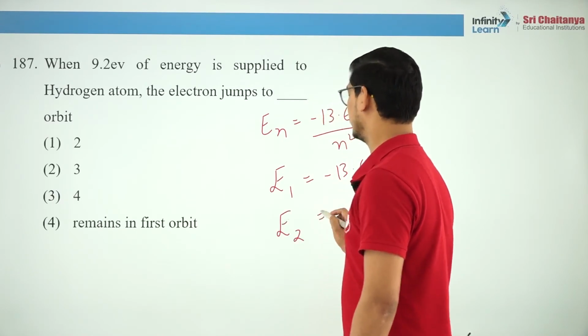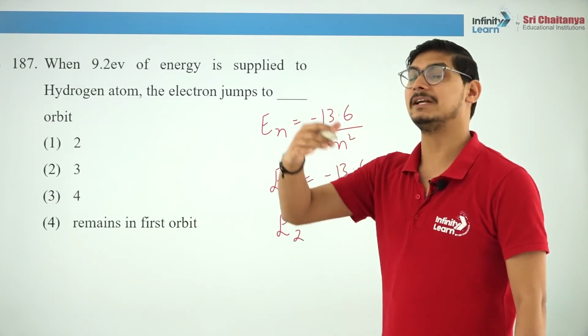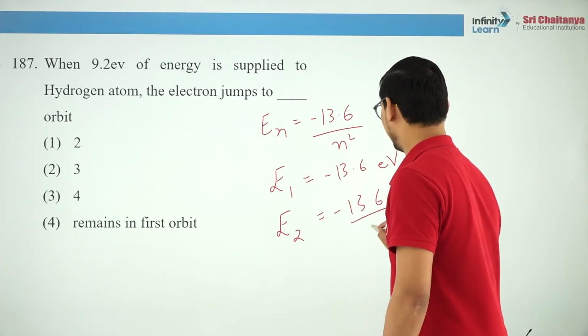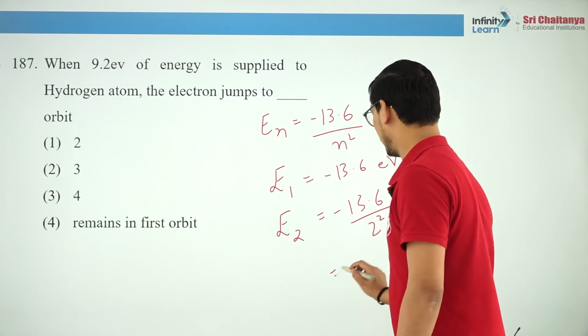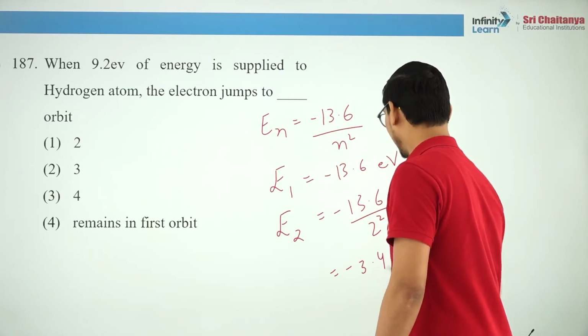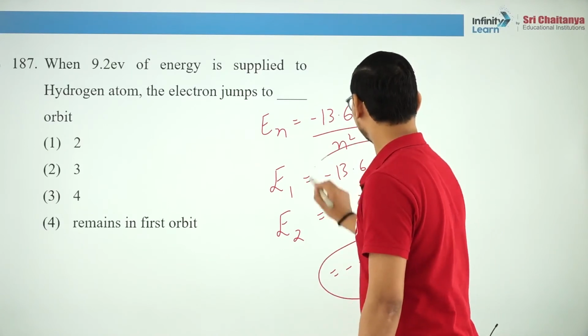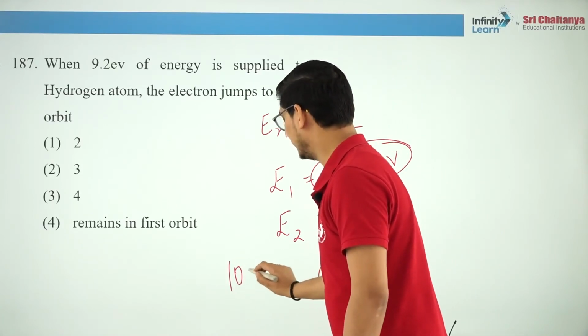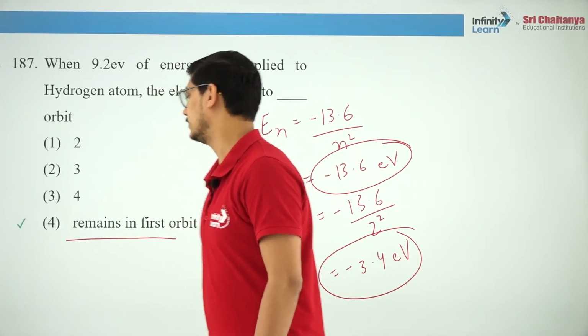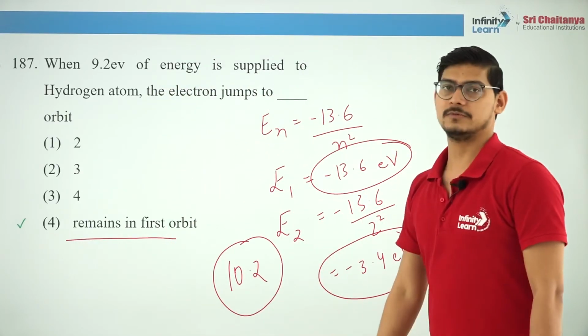Now the least energy will be required when it jumps to the immediately next orbit, that is E2, so this will be minus 13.6 divided by 2 square. The difference between them is 10.2, so at least 10.2 electron volt energy is required. So the electron will not go anywhere.